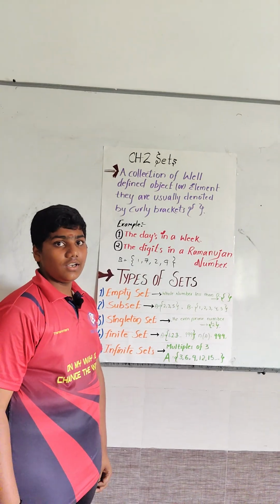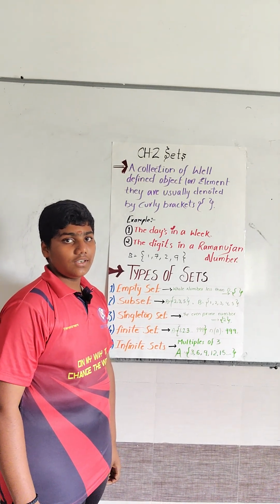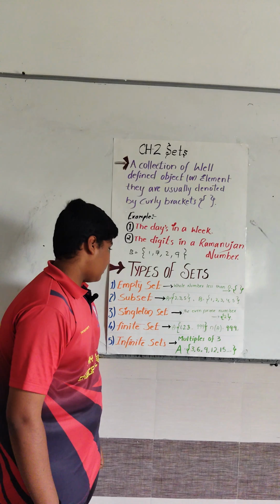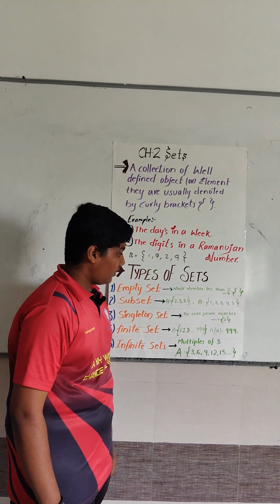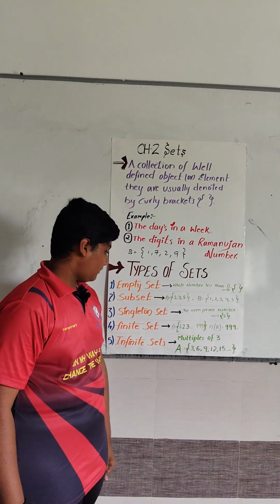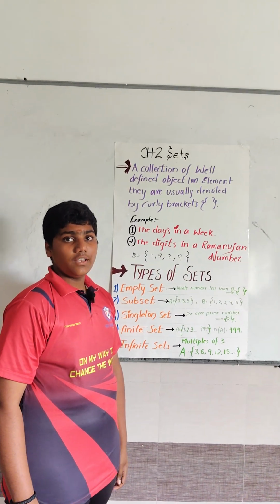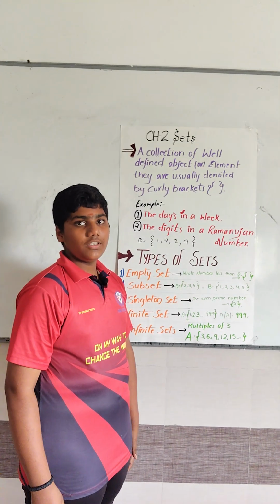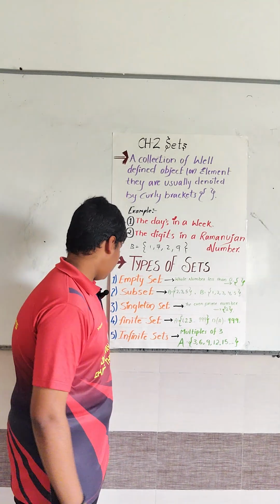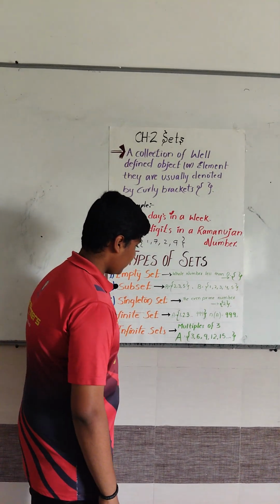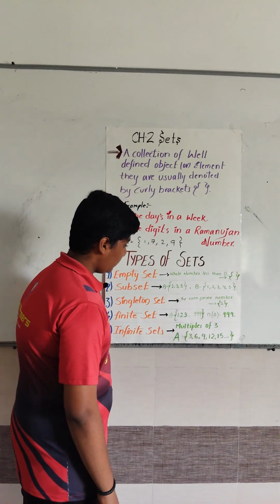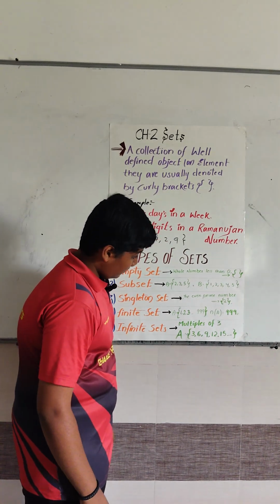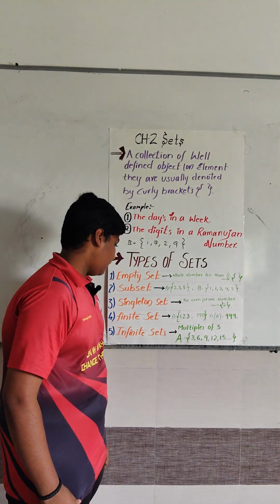Singleton set: a set that contains exactly one element. Example: the even prime number. Finite set: a set that has a definite number of elements. Example: set A equals {1, 2, 3, ..., 999}. n(A) equals 999.